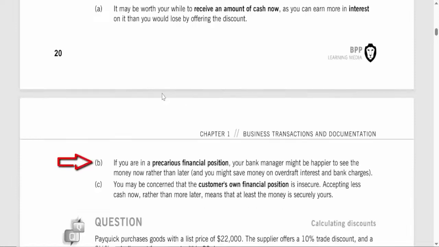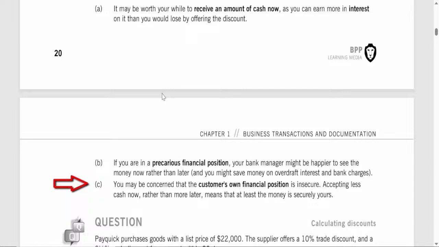2. Financial security. If the business is facing cash flow difficulties or wants to avoid potential bank charges or overdraft interest, getting some cash now, though it's less than the full amount, can help stabilize finances. 3. Customers' financial reliability.